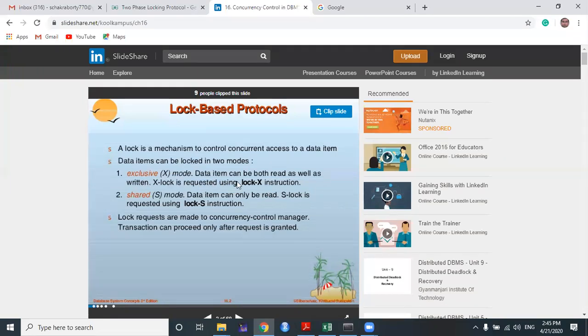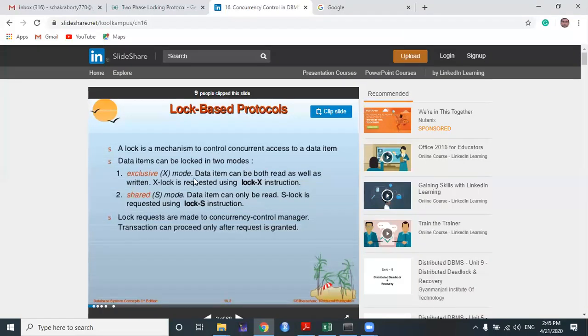X lock is requested with the instruction lock X, and it is used for both reading and writing as well. That means for an updation type of purpose on a particular data item, a transaction can be granted an exclusive mode lock by the concurrency control manager. Please remember, there is a concurrency control manager. If a transaction wants to access a particular data item, it first requests its accessing mode from the concurrency control manager. If the data item is available at that time, the concurrency control manager gives permission to that transaction to lock the data item.